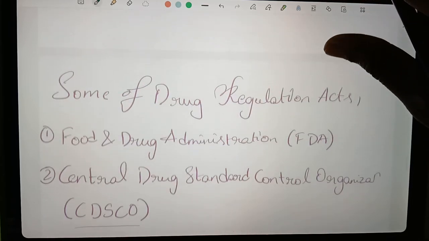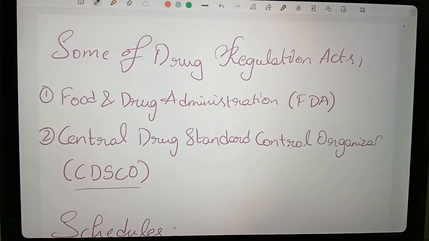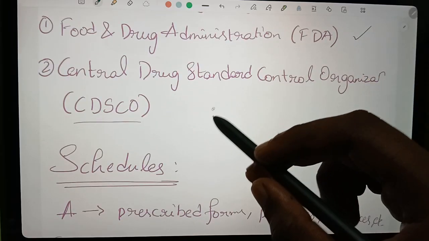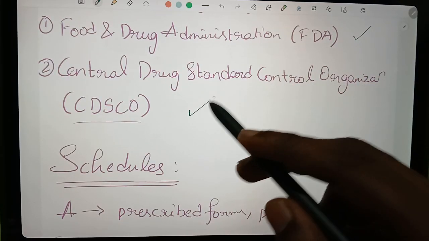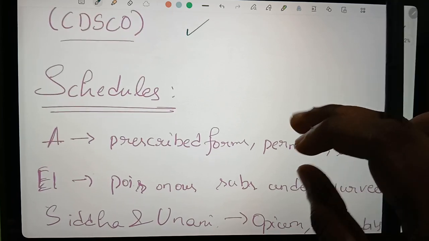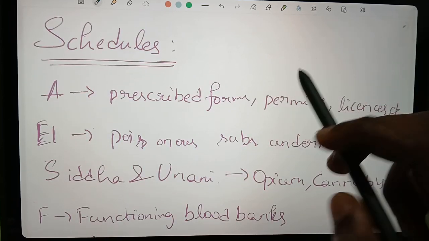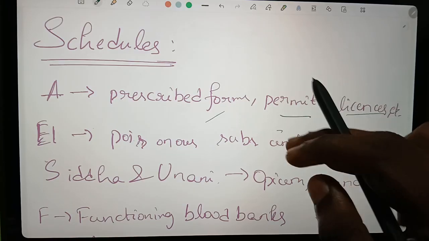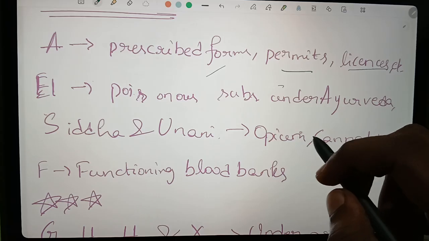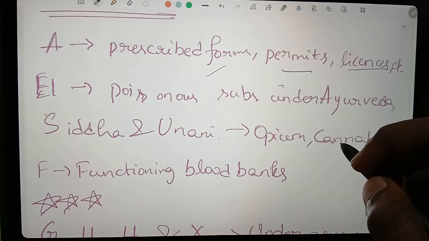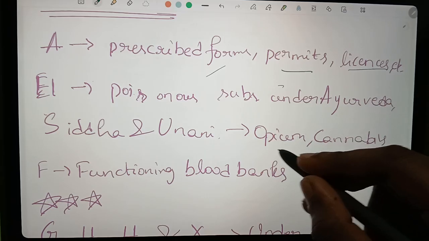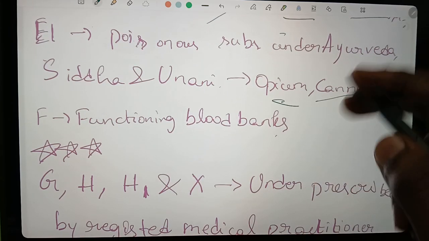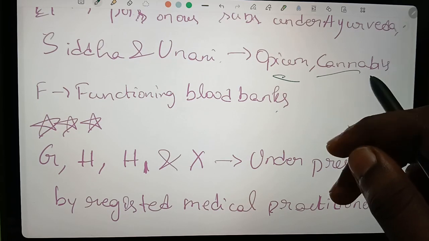Coming to the next topic, some drug regulation bodies and acts, like the Food and Drug Administration (FDA) and the Central Drug Standard Control Organization (CDSCO). Coming to the schedules: Schedule A has prescribed forms, permits and licensed drugs. Coming to E1, these are poisonous substances under Ayurveda, Siddha and Unani, for example opium and cannabis. And Schedule F is for functioning blood banks.